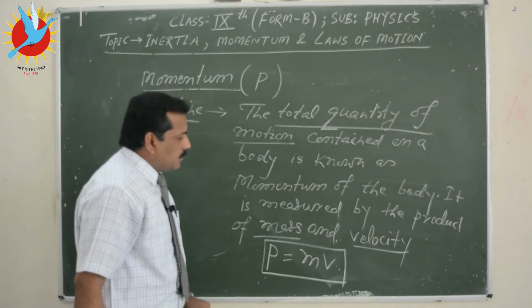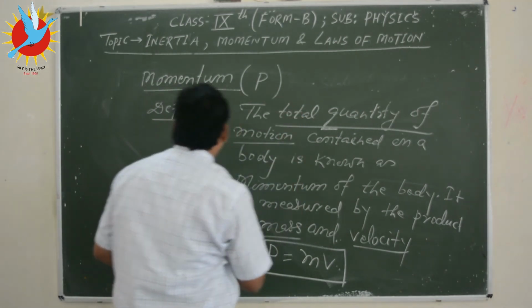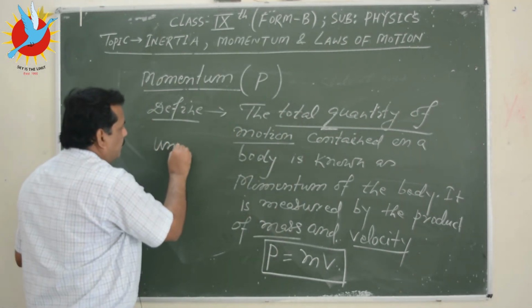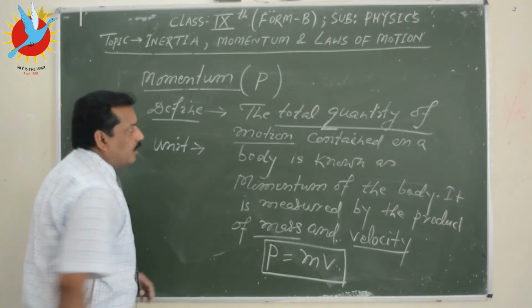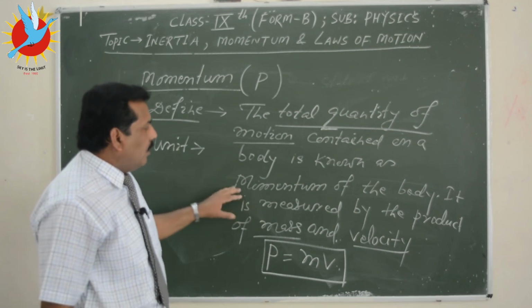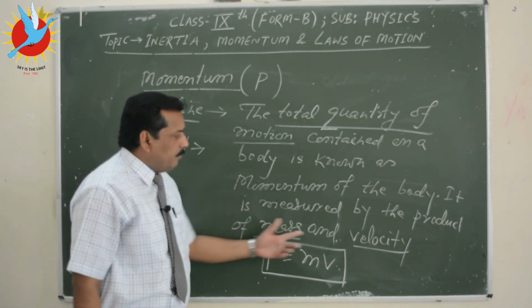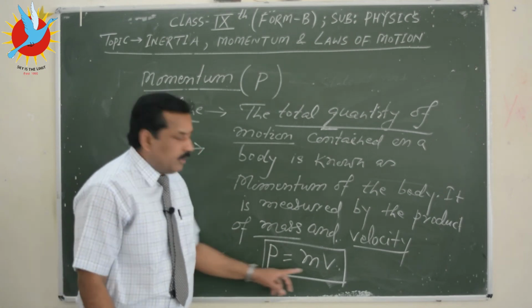Now based on this expression, we can find the unit of momentum. So I hope this definition is clear. The total quantity of motion contained in a body is known as momentum of the body. It is measured by the product of mass and velocity. P equal to mv.